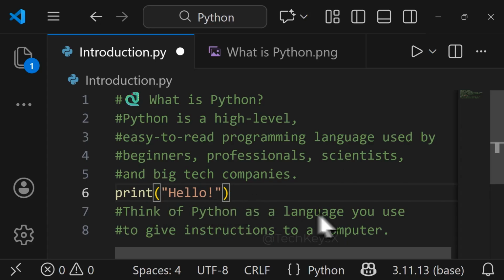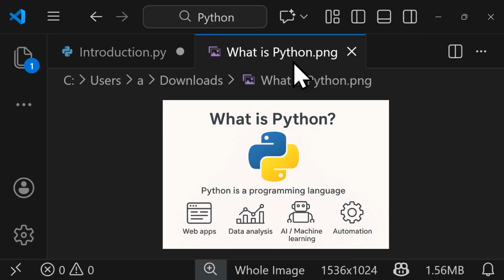Think of Python as a language you use to give instructions to a computer. Python is used everywhere. For example, in web apps, in websites like YouTube, Instagram, in data science to analyze data quickly, in AI and machine learning, in automation of work, cybersecurity, and even in game development, mobile and desktop apps, and it is very beginner friendly.